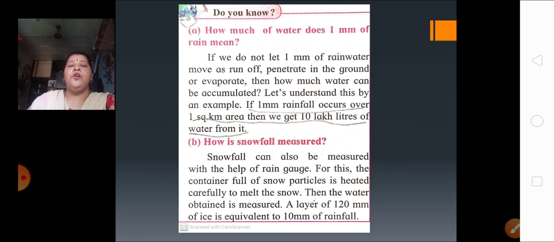A layer of 120 mm of ice is equivalent to how much rainfall? 10 mm of rainfall. So that much water is what the places getting snowfall have. Just because of the melting of the snow, this much water they get. A layer of 120 mm of ice is equivalent to 10 mm of rainfall. Understood, children? So even like rainfall, even snowfall can be measured.